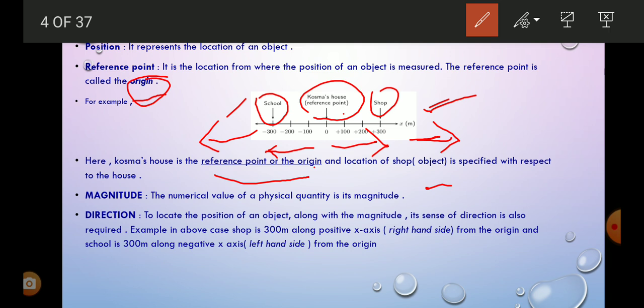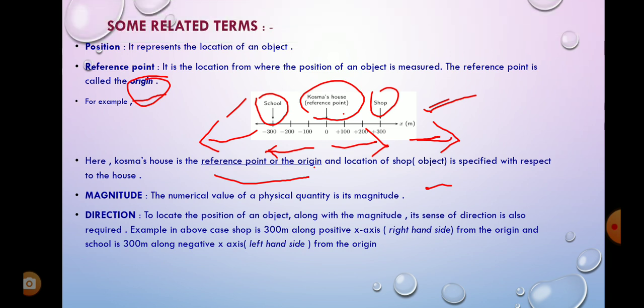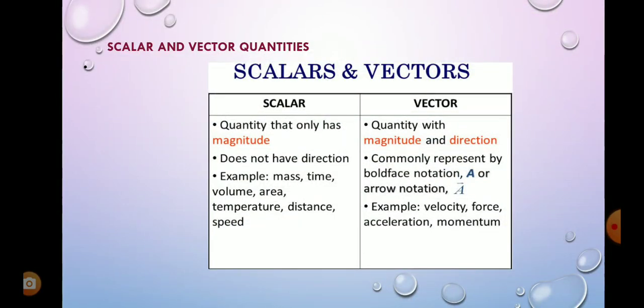To locate some physical quantities or objects, we have to specify magnitude along with direction. So there are some physical quantities which have only magnitude and some physical quantities which have magnitude along with direction. We call them scalars and vectors. Now let us study what scalar quantities and vector quantities are.